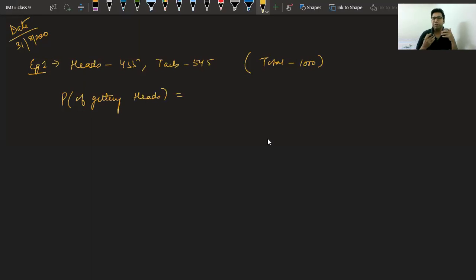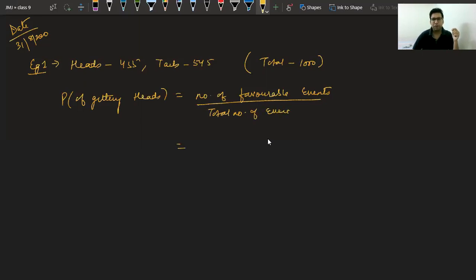Very simple. We know it is given by number of favorable events upon total number of events. And the answer is given by Taranjit. Very good.